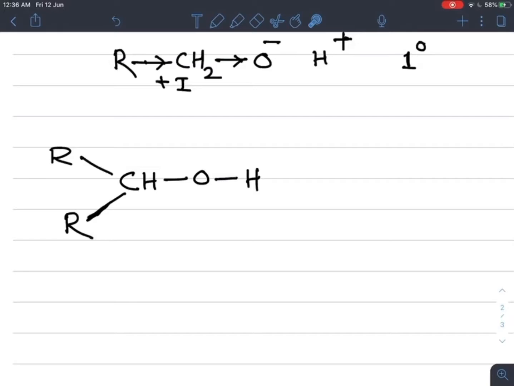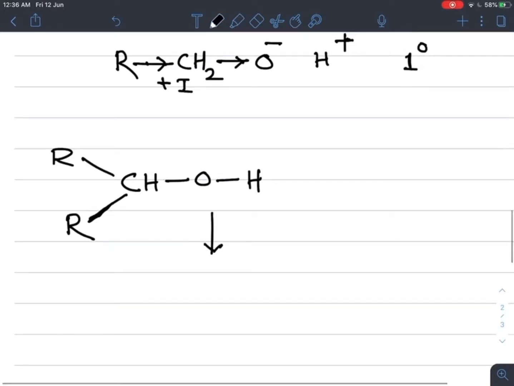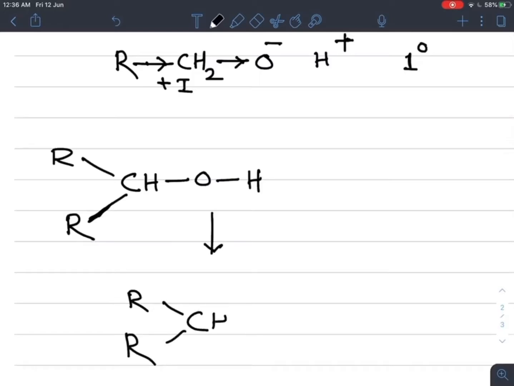So we get R2CHO minus, with the bonds as they are, and H plus ion is formed.